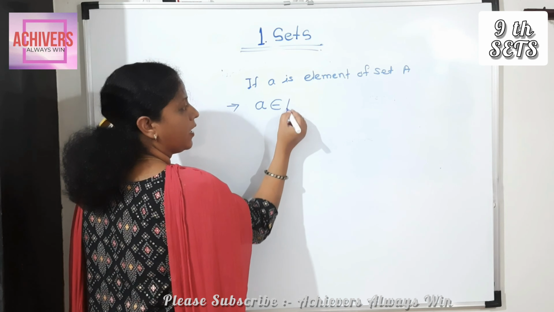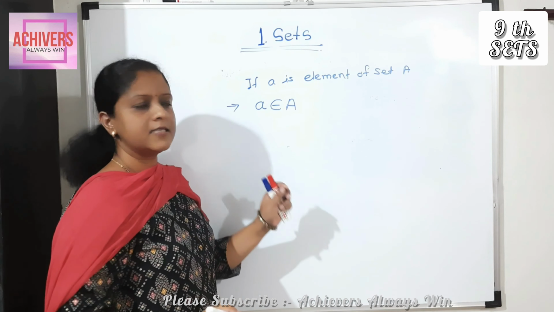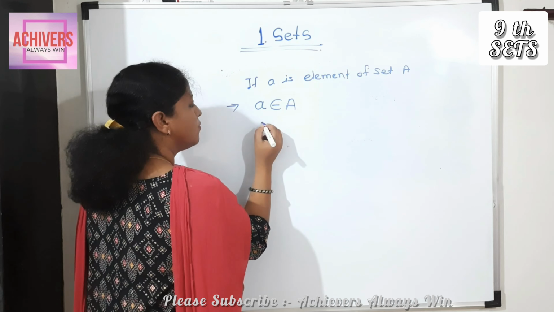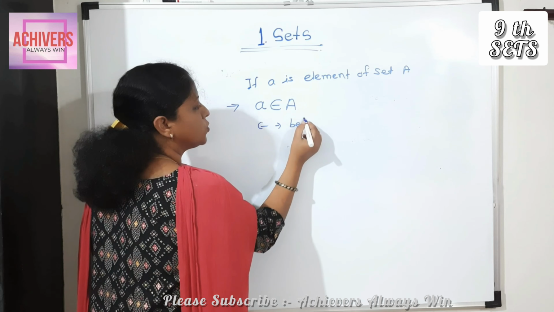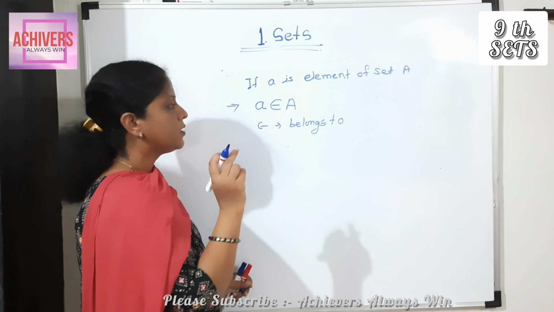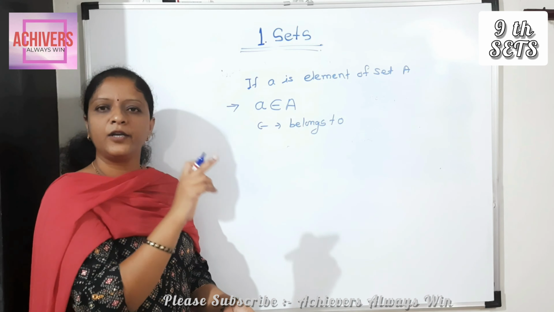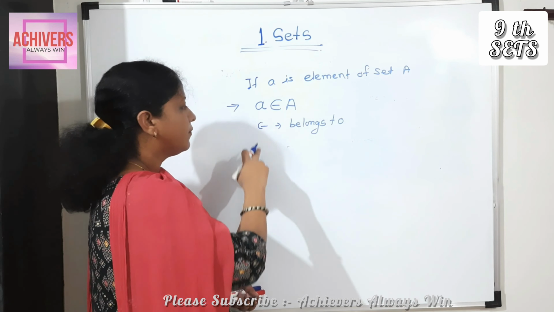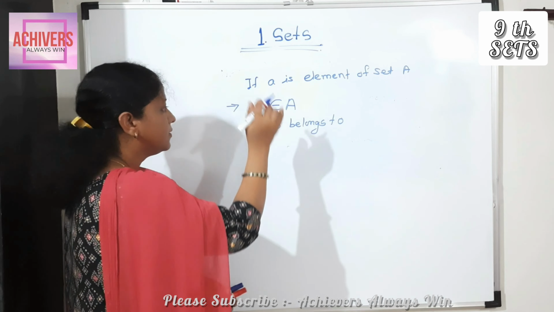Use this symbol and write here a ∈ A. Meaning is a is an element of set A, and that symbol is called belongs to. Meaning is a is an element of set A, or a is a member of set A, or a belongs to A.